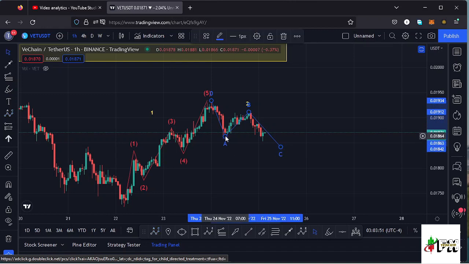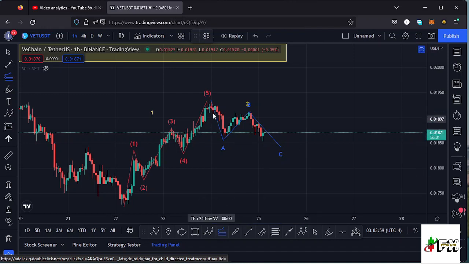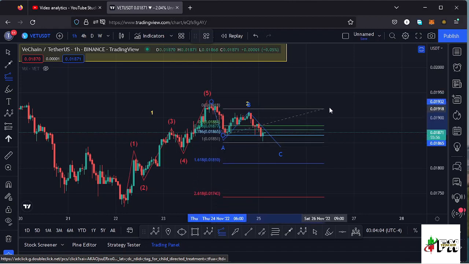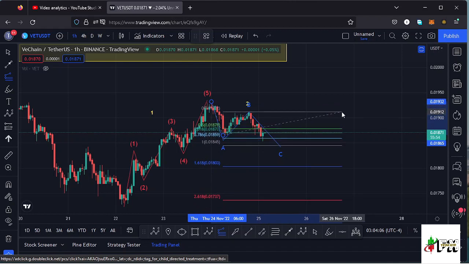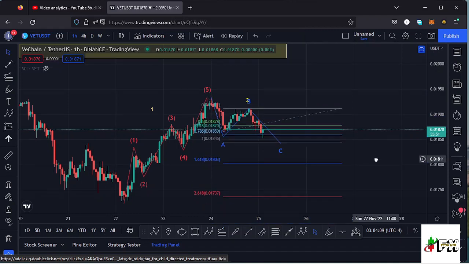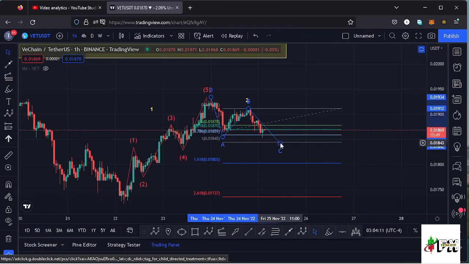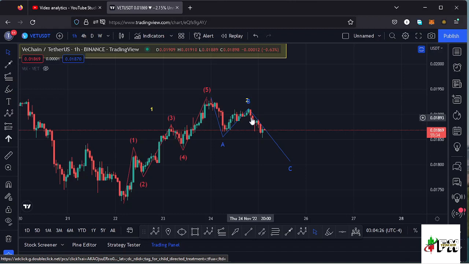And using the trend based Fibonacci, we can also sketch out a minimum target area to the lower side in the formation of this wave C by connecting the trend based Fibonacci from the high of that wave A to the low of the wave A, then dragging the fibs to the low of the wave B over here. And that gives me a minimum target area back to the fib level 1.618, and that perfectly lies at around the $0.01803 mark, and that is the minimum that I would expect these higher Elliott wave count to do to the lower side. And that gives me the short-term scenarios that can play out here on the Vechain chart.